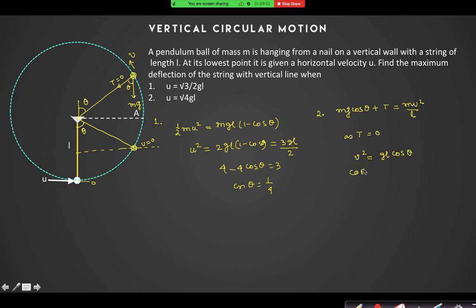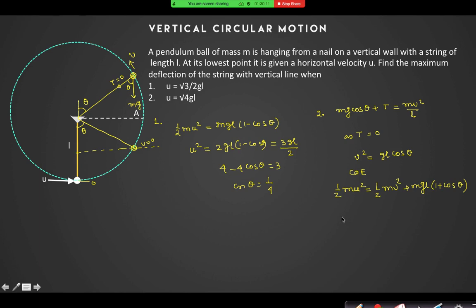And now conserving energy, half mu square is equal to half mv square plus mg into, this is L plus L cos theta, L into 1 plus cos theta.